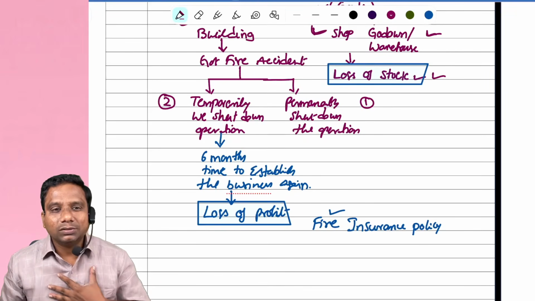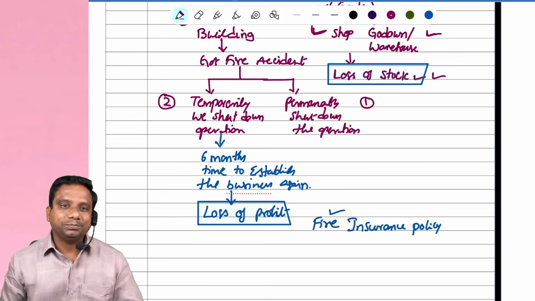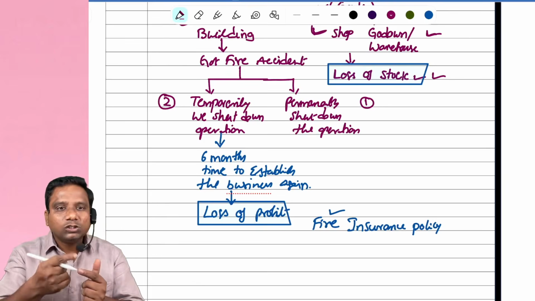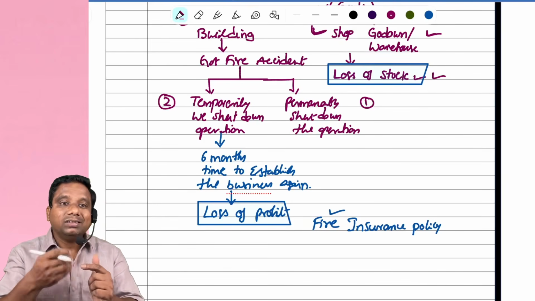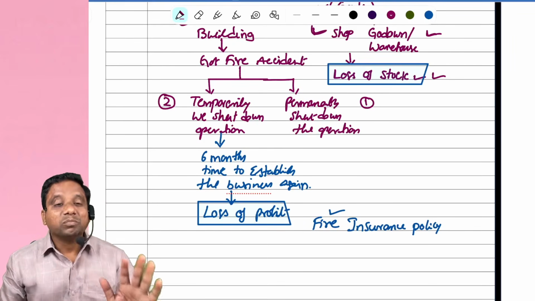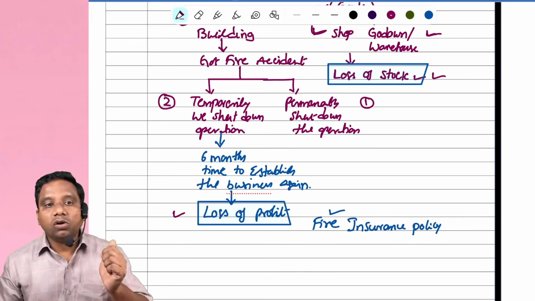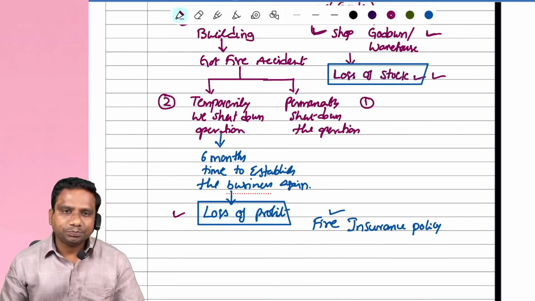What do we lose? Loss of profit. Because there is no business operation, there is no turnover. If there is no turnover, there is a loss of profit. This is called loss of profit, or it may also be called consequential loss.